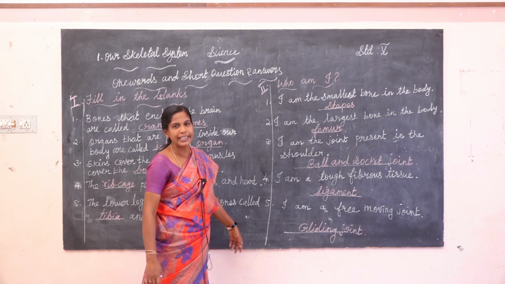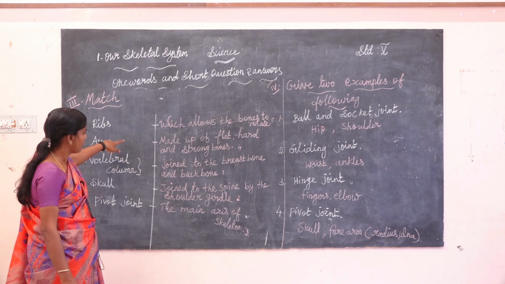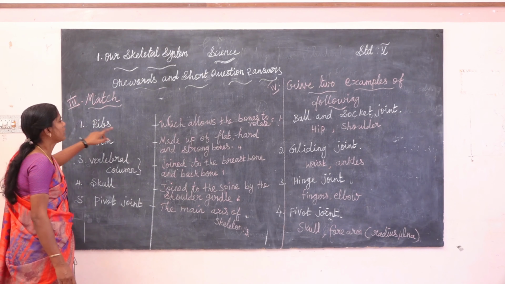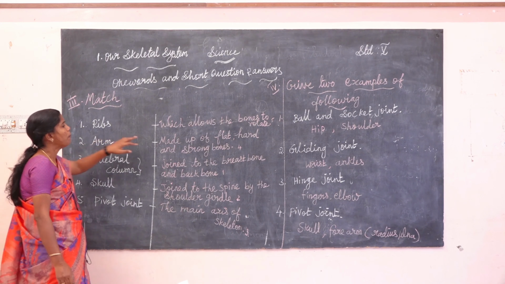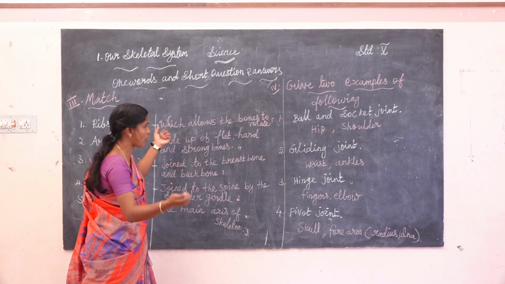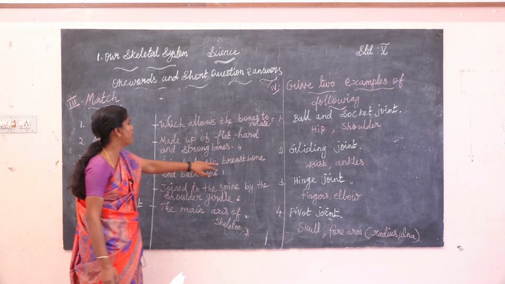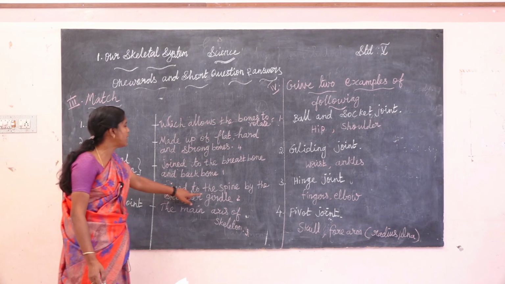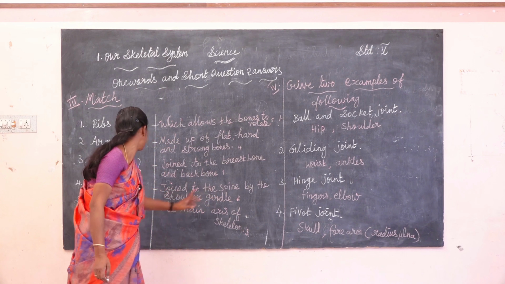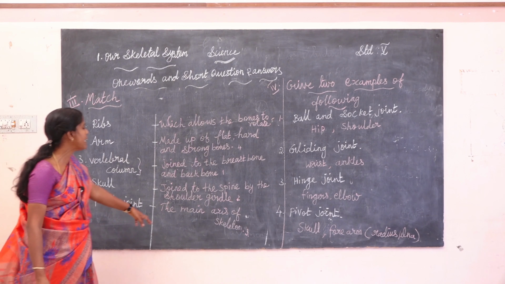Gliding joint. Okay. Match the following. First one, ribs. Second one, arms, made up of flat, hard and strong bones. Third one, vertebral column, joined to the breastbone and backbone. Fourth one, skull, joined to the spine by the shoulder girdle. Fifth one, pivot joint, which allows the bone to rotate, main axis of skeleton.